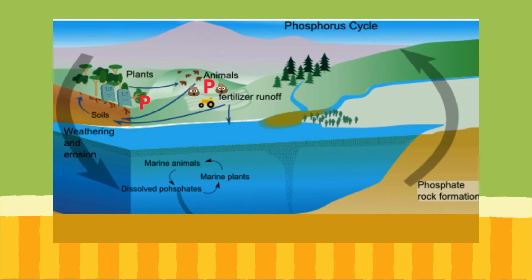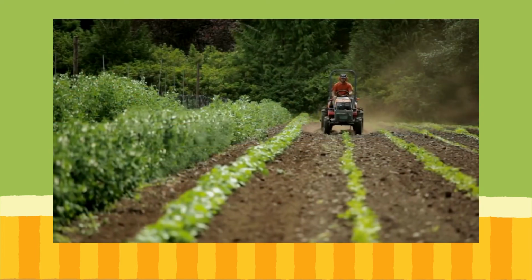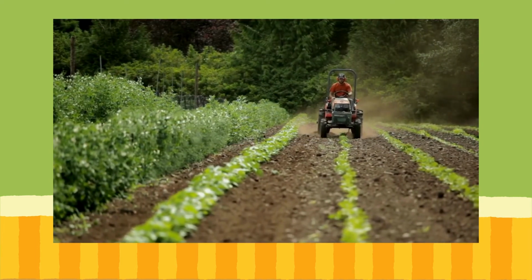Some of the phosphorus gets buried in sediment, which over time becomes rocks, and the cycle continues. Some of the phosphorus in the soil gets washed to the ocean, where a similar process takes place. Plants and animals in the ocean absorb the phosphorus, die and decompose, and some of the phosphorus ends up as sediments in the rock. Humans have had a significant impact on the phosphorus cycle.